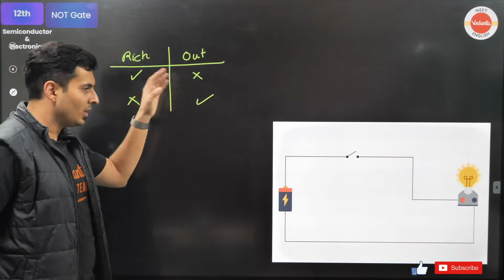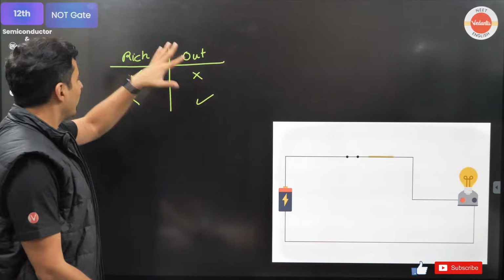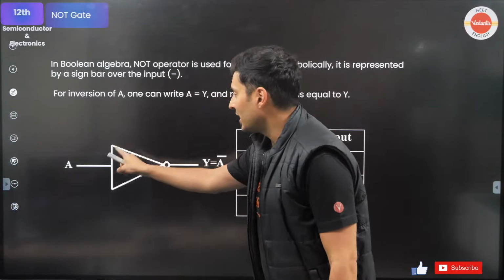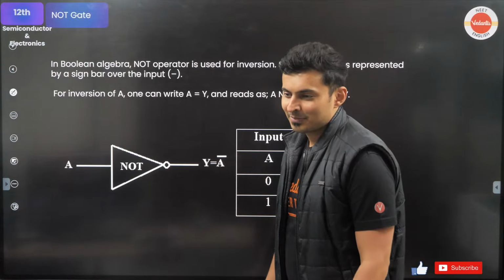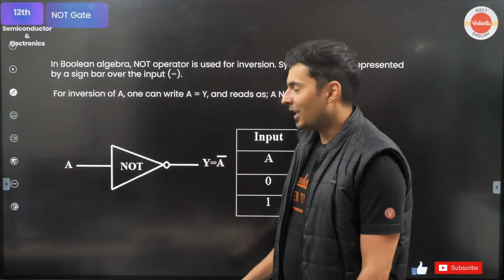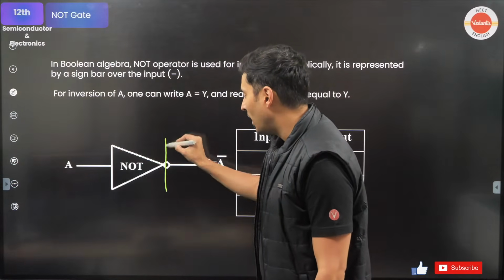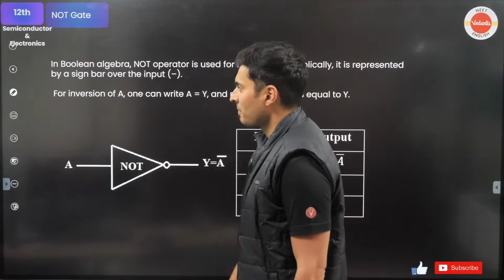If this is off, that is on. This is on, this is off. Exactly opposite. That is called a NOT gate. Exactly negation. The symbol for that is just a triangle with this dot. Yeah, it looks like a diode, but it is not a diode. There is a dot over here. Please understand, in a diode you have that bar. There is no dot. So don't get confused between a diode and this.